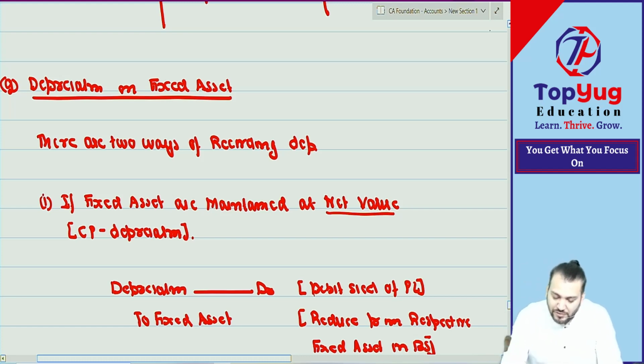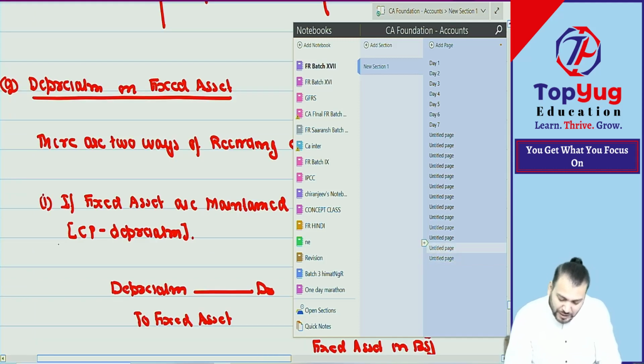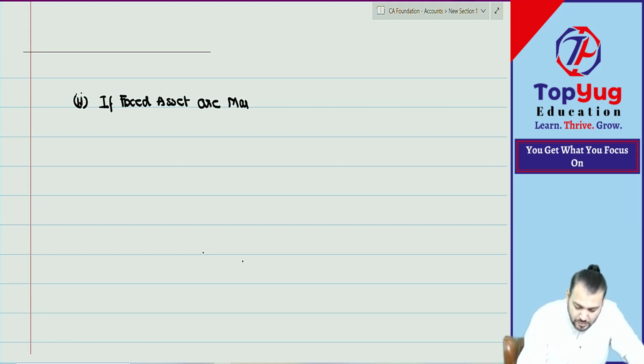Understood? Now write down the second method. There are two ways. I have given point number 1, now point number 2. This is a little interesting, I require your concentration. If fixed assets are maintained at cost price.